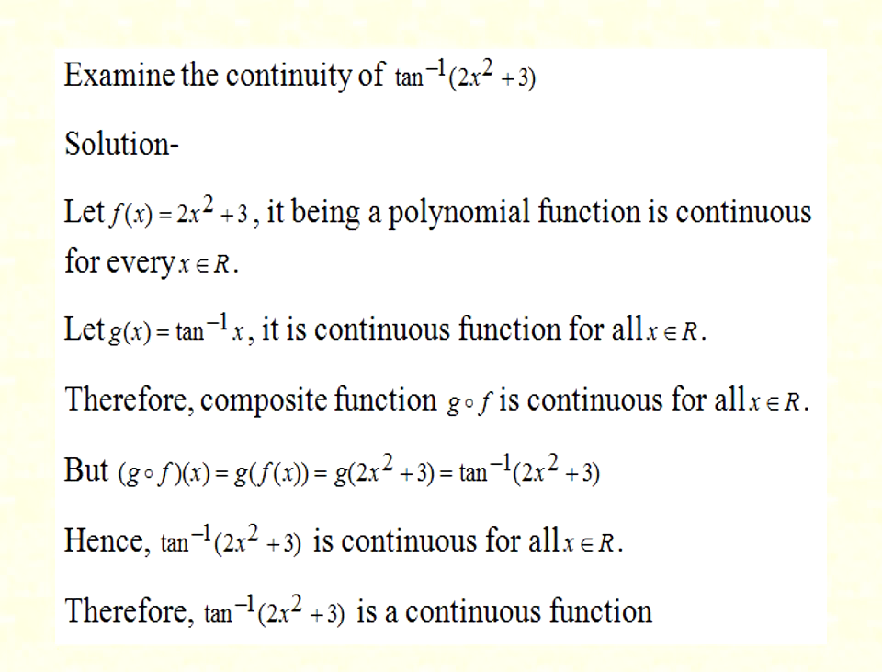Now consider g composed f of x, that is g of f(x), that is g of 2x square plus 3, which we can write as tan inverse of 2x square plus 3. Hence tan inverse of 2x square plus 3 is continuous for all x belongs to R. Therefore tan inverse of 2x square plus 3 is a continuous function.